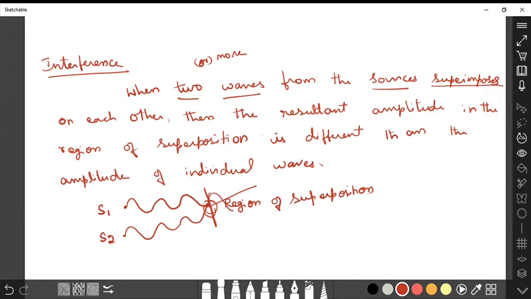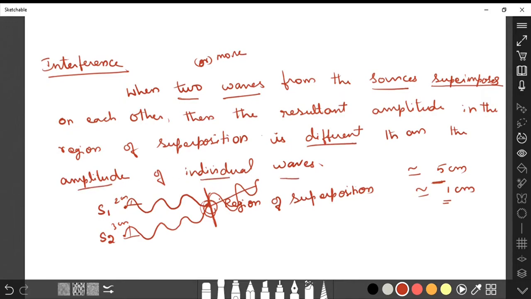For example, here the amplitude is 2 centimeter and here the amplitude is 3 centimeter. The resultant will be different. Maybe it will be added together, depending on the phase difference. The answer may be 5 centimeter or it may be 1 centimeter. It may be added together or subtracted, depending upon the phase difference, but it will be different. It is not equal to 2 or 3, so it will be different than the amplitude of individual waves. So that is called interference.